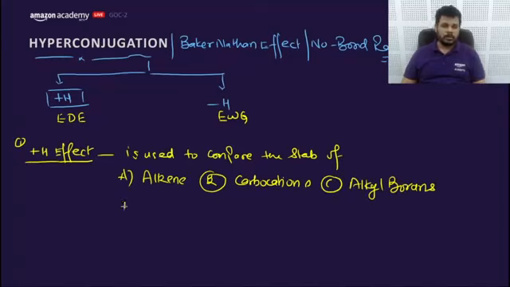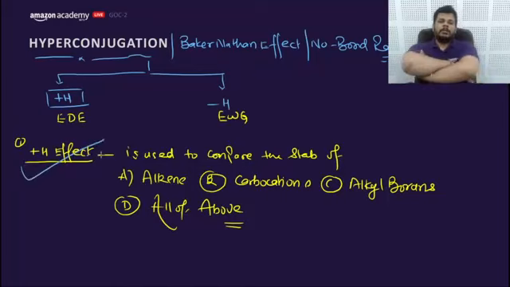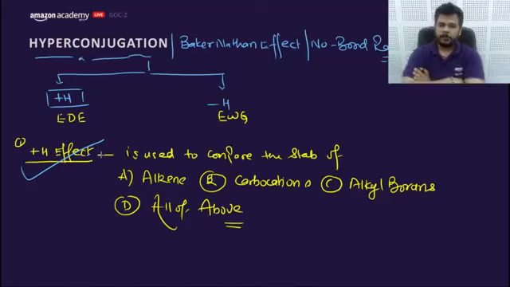Very important question. And D, all of above. What would be your answer? Alkene, carbocations, alkyl boranes, or D, all of above?